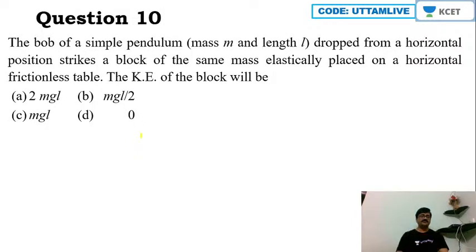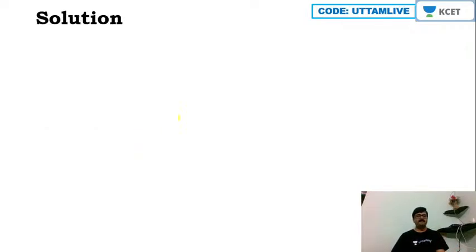Now 10th question, the bob of a simple pendulum having mass small m and length L dropped from a horizontal position strikes a block of the same mass elastically placed on a horizontal frictionless table. The kinetic energy of the block will be, okay, very simple one. Now this is the situation. Now this bob is left like this. Okay, from A to B it travels,